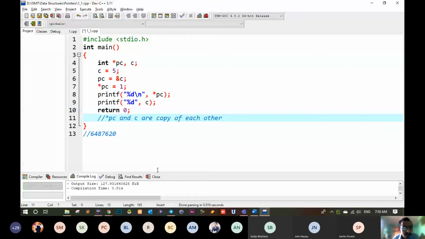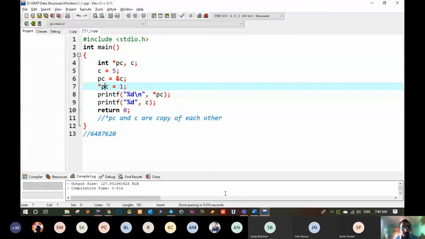Because what we did, if you change the value of C, the address will be the same. That means when you get the value from that address, it will give the same value, and vice versa. That means they are copies of each other. Don't get confused. If you are changing the value of C to 1, then it is changing both. Why not if you are changing the value of asterisk PC?